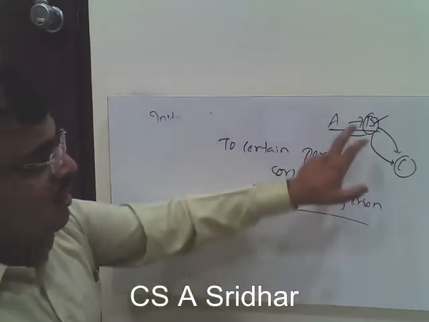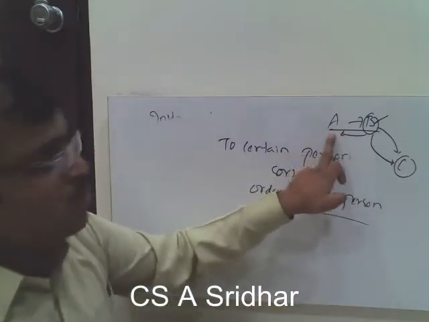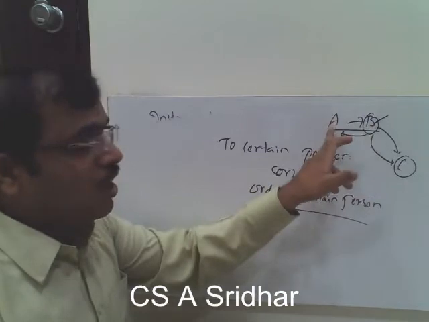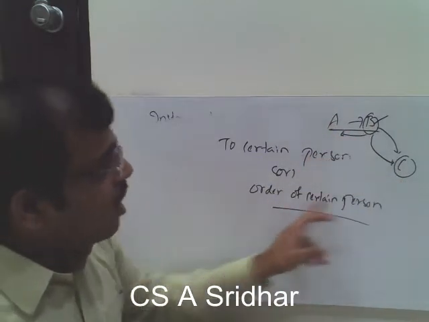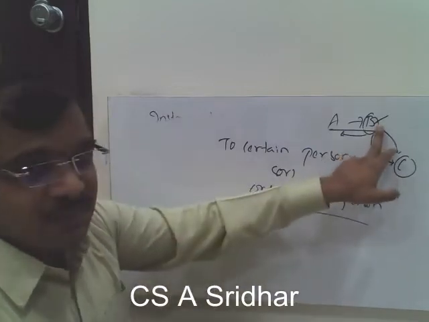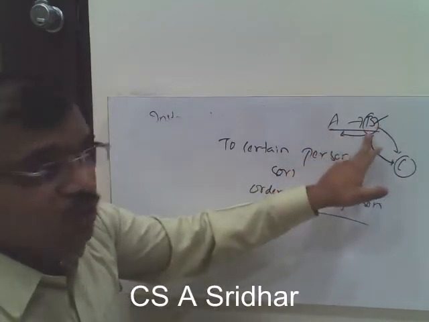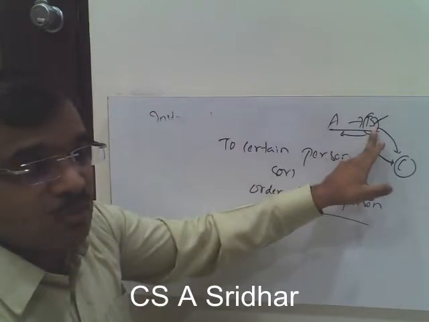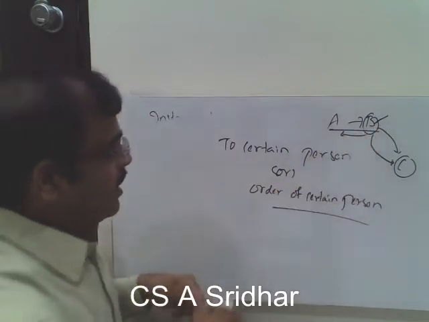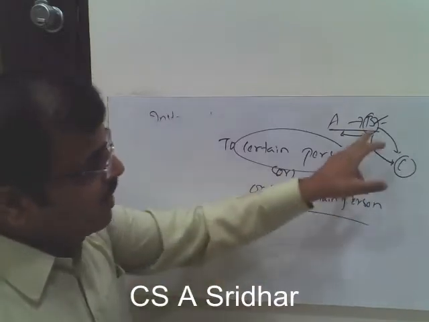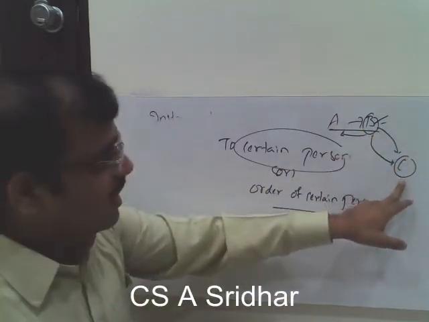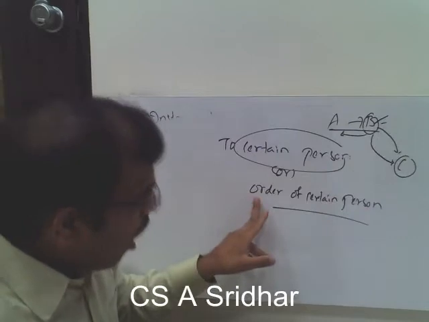Who is giving the order? A is liable to make the payment on the instrument. B is giving the order to A to make the payment to C. So that is the meaning of order of a certain person. Here B is a certain person. A is giving the instrument to B, promising to make the payment to B, that is to a certain person. And when B is endorsing the instrument to C, that becomes order of a certain person.